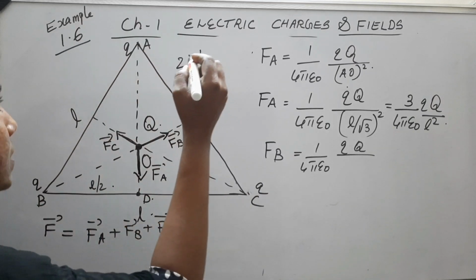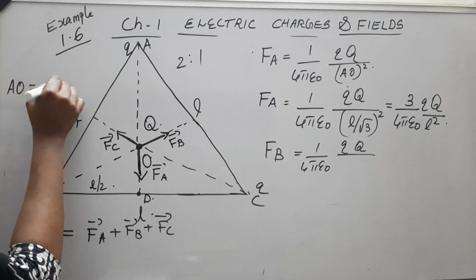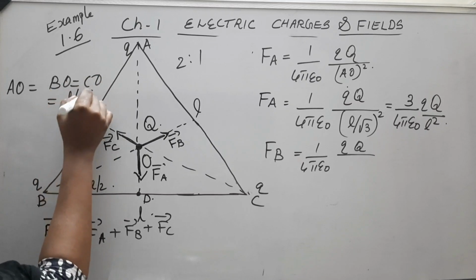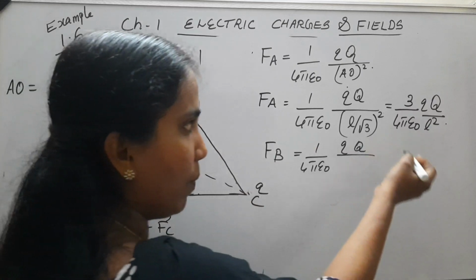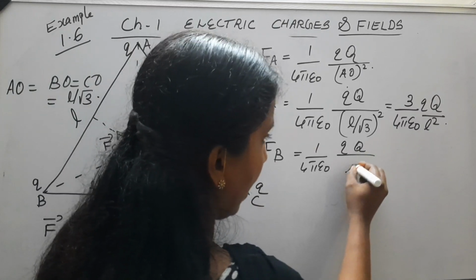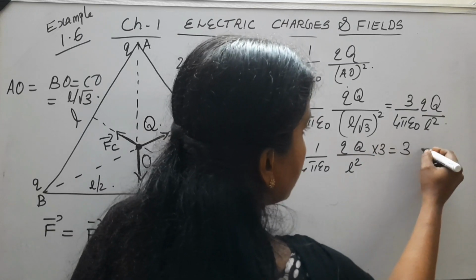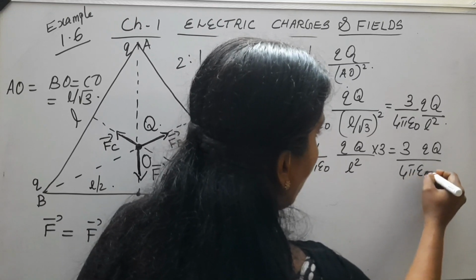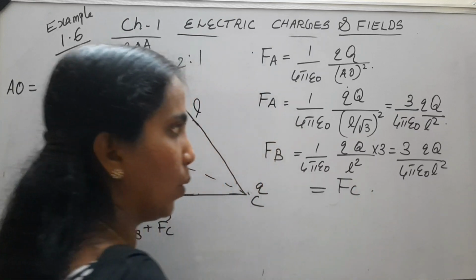The fact is this: AO is equal to BO is equal to CO, and that is equal to L by root 3. So here also L by root 3 square will come, and you will have L square in the denominator and 3 in the numerator, the same as 3QQ divided by 4 pi epsilon 0 L square. The same you will get for FC also.